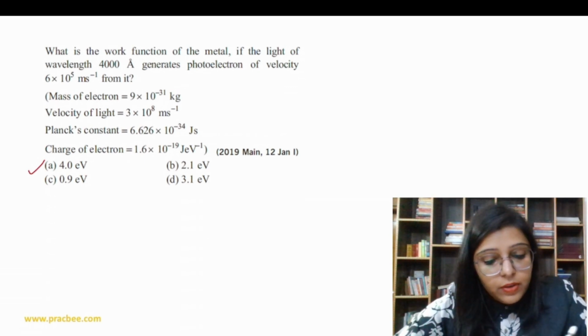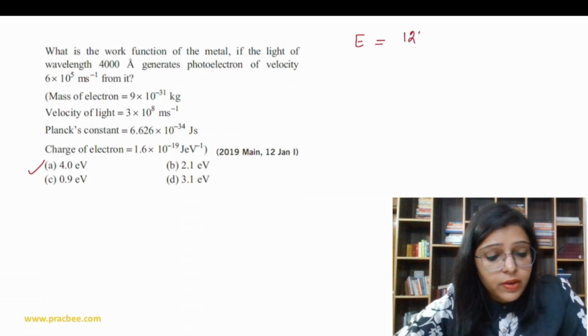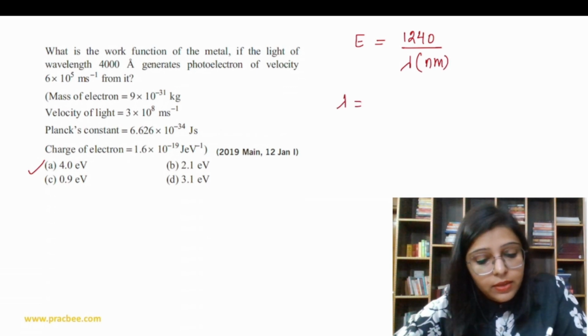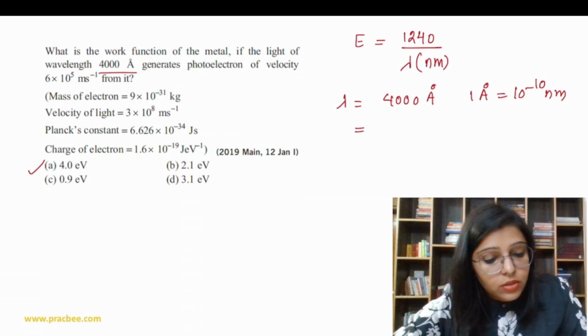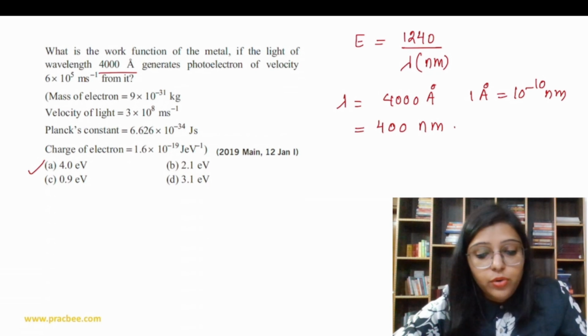First of all, the energy formula is 1240 upon lambda in nanometer. The wavelength is given as 4000 angstrom, and 1 angstrom is 10 to the power minus 10 meter, so we have lambda equal to 400 nanometer.